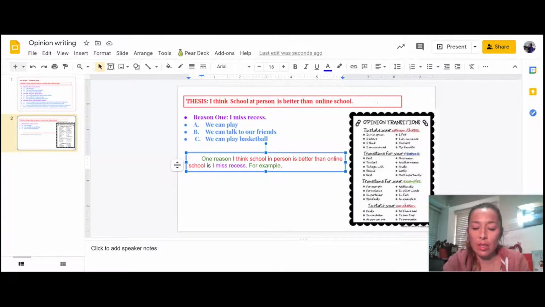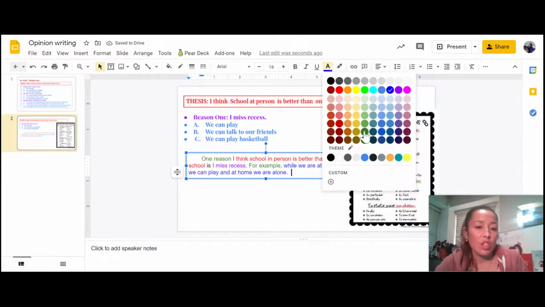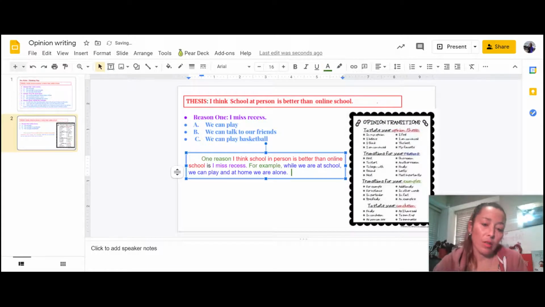I miss recess. For example, while we are at school, we can play. And at home, we are alone. Just added a little bit of detail. She might change that. This is me writing her notes. She can change that however she wants. So it's time for another linking phrase. I'm going to put also. Simple. Keep it simple. You can use additionally, furthermore.